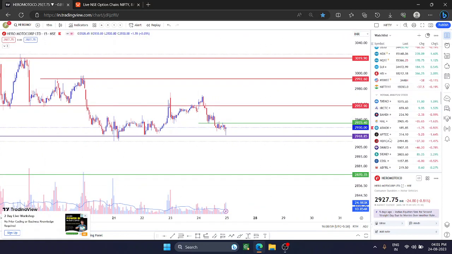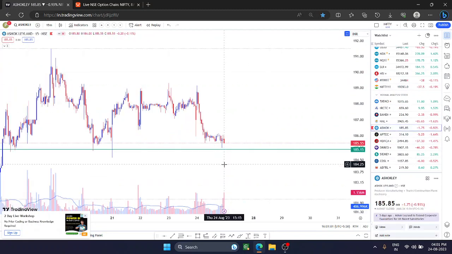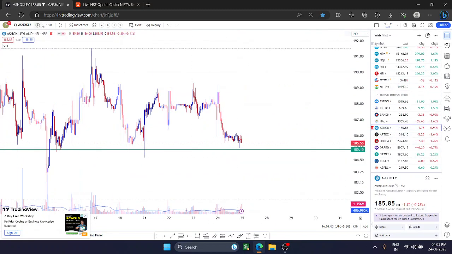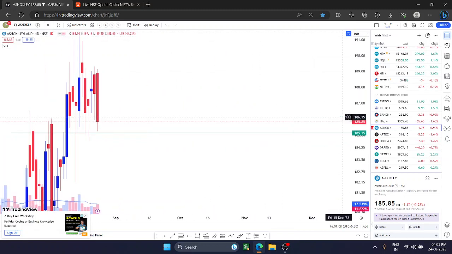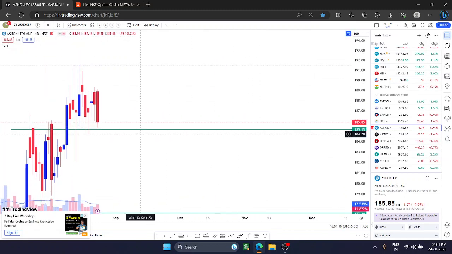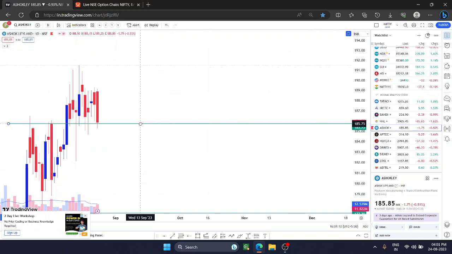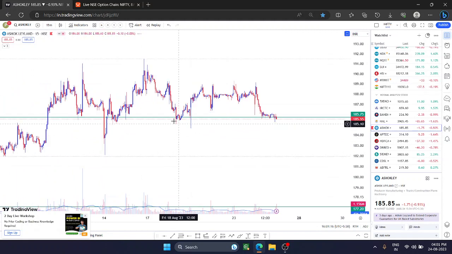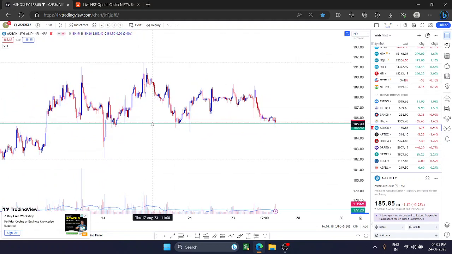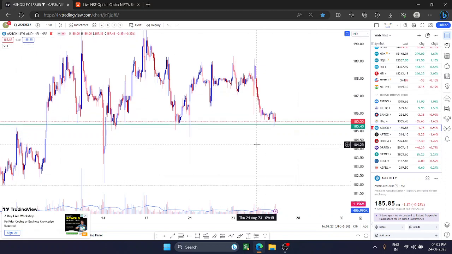Similarly, the next stock I'm going to discuss is also an auto stock. Let's first see the daily time frame. You will see it is a very good support area. Ashok Leyland is now trading at a very good support area. In the 15 minute time frame, 185 is a zone that is a very important area.